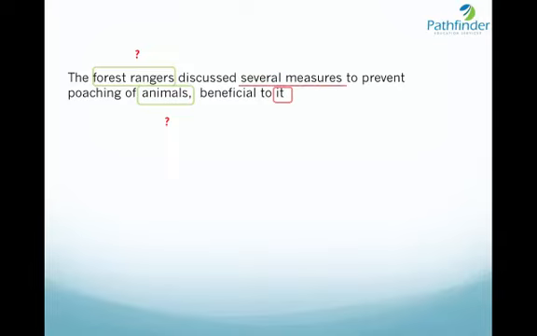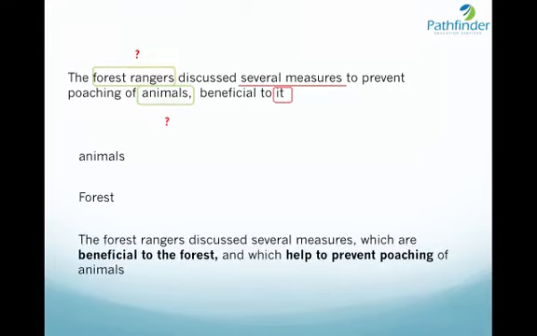But if you look at the sentence carefully, the forest rangers discussed several measures. Obviously, they would discuss several measures which are beneficial to the forest. And therefore, if I want to correct this sentence, we can correct the sentence by restating it this way. The forest rangers discussed several measures which are beneficial to the forest and which help to prevent poaching of animals. This rectifies the error. So there are two things which the forest rangers did. Number one, they discussed measures beneficial to the forest, and they discussed measures which help to prevent poaching of animals.